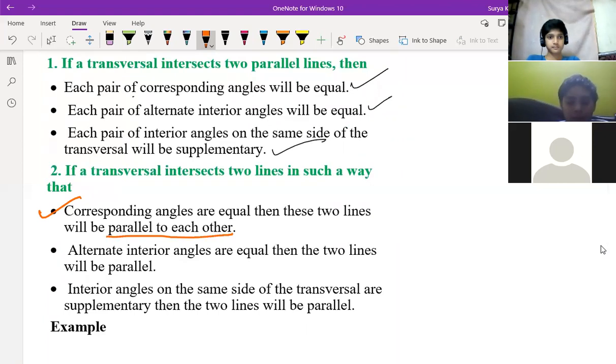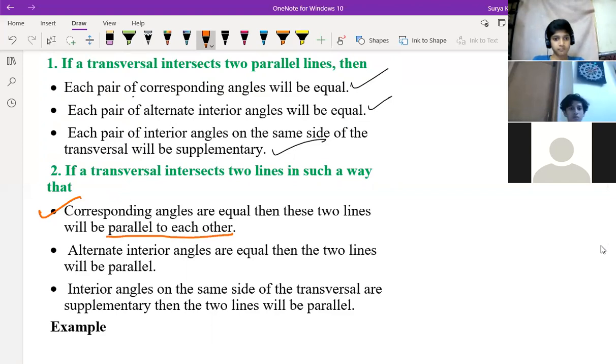Okay, Ritvik. So if corresponding angles are equal, then we can say that two lines are parallel to each other. If alternate interior angles are equal, then the two lines will be parallel.